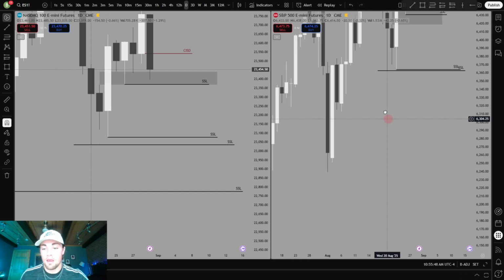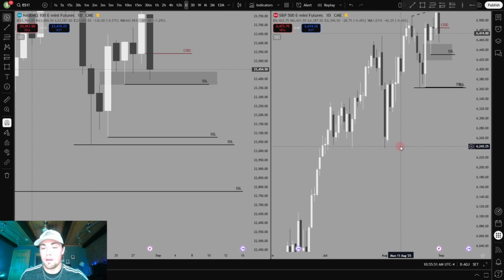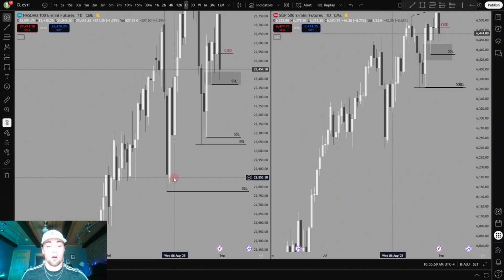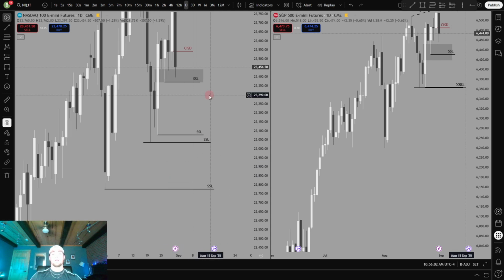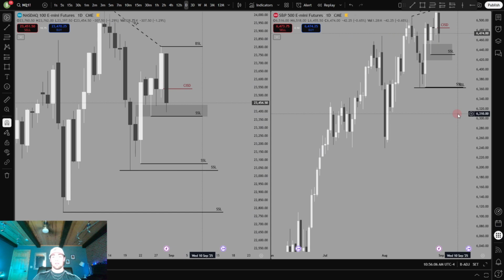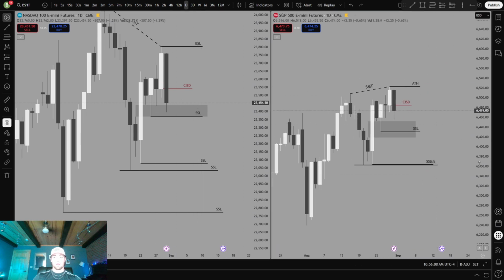And finally, we have high resistance low way down here. That's fairly extended to the downside. I don't expect to move all the way down there, at least not this week. We need a pretty drastic sell-off to achieve those lows this week, so I don't expect those to get taken out.